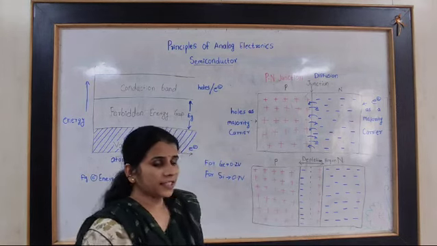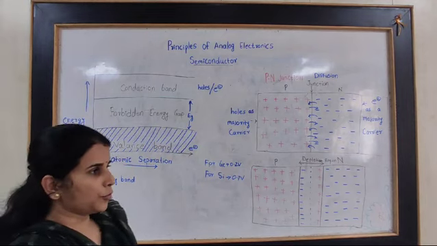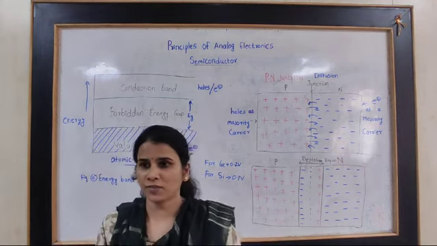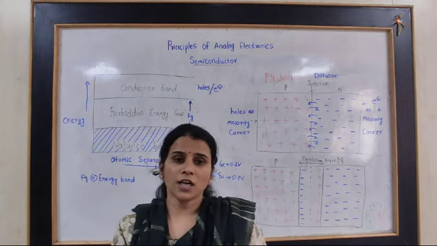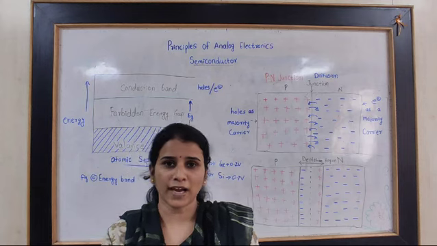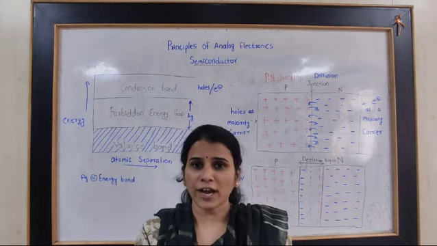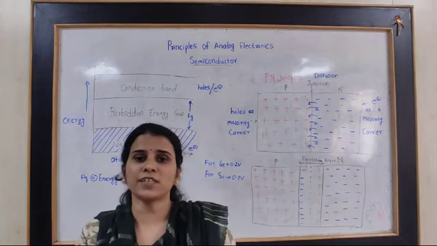Now we will see the semiconductor's energy band. Before going to the energy band, we will discuss the materials. As we know, every solid material is made up of atoms, and the properties of that solid material depend upon how the atoms are grouped in that material.